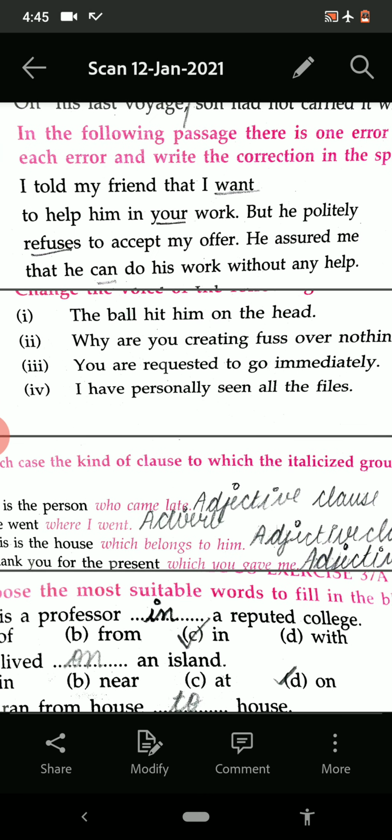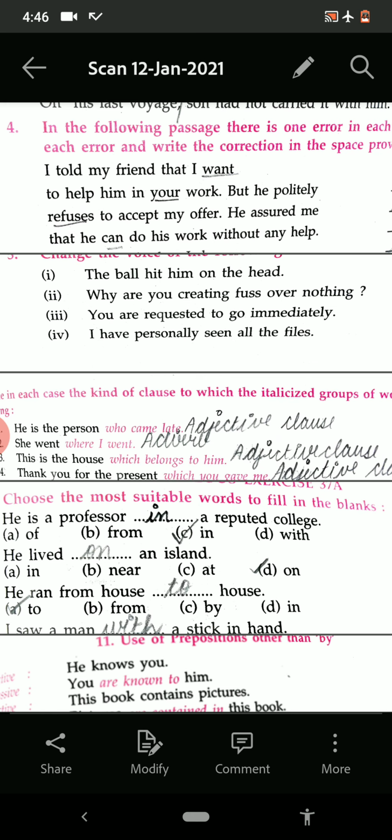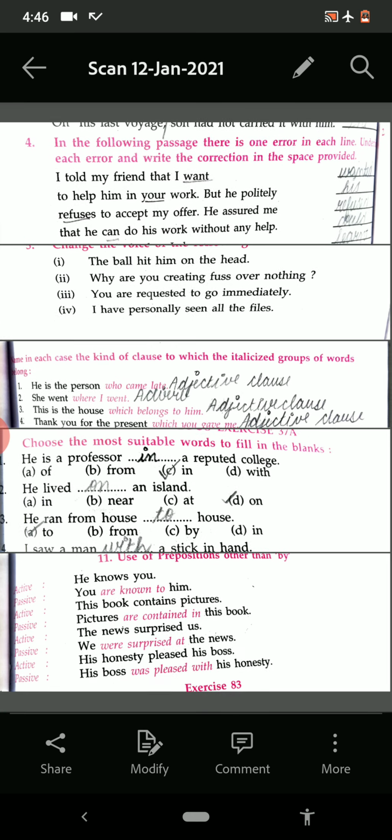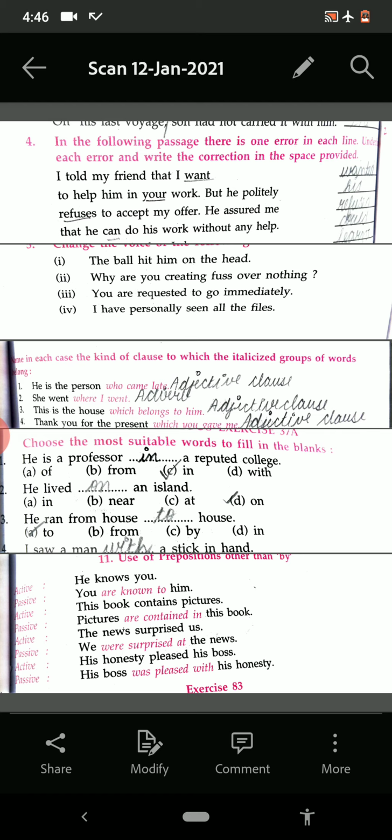So in the first line: I told my friend that I wanted to help him in his work, but he politely refused to accept my offer. He assured me that he could do his work without any help. In this way, we have solved this. You have to underline the error and then write the correction in the space provided. The space has been given to you. You have to write the answer there.